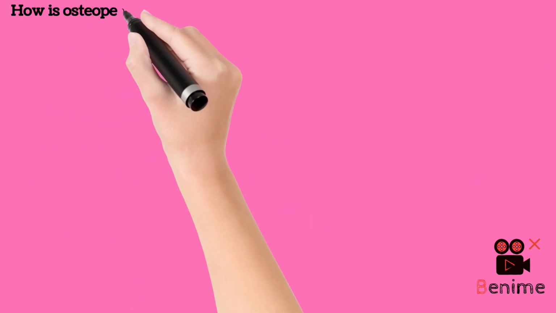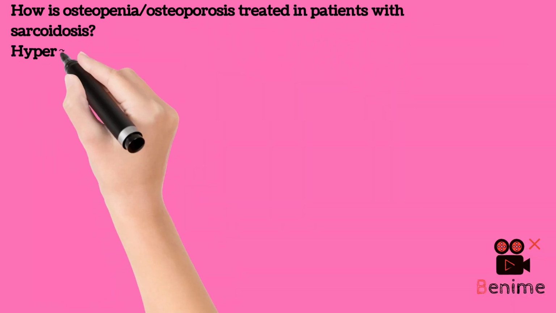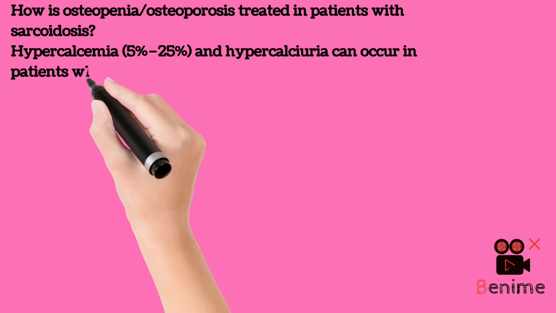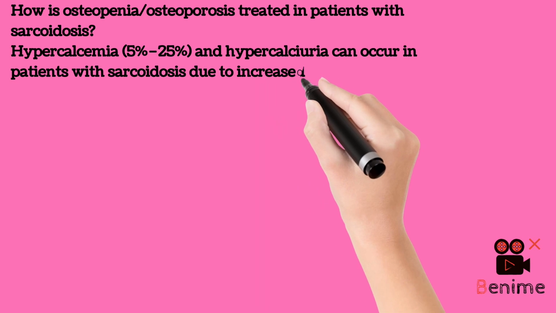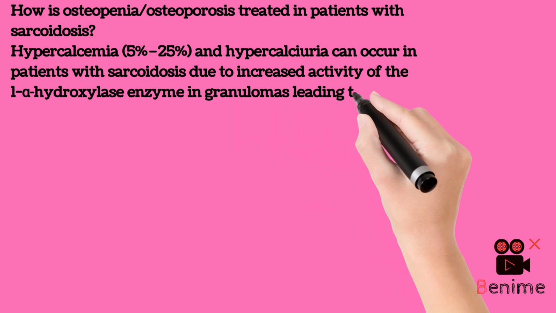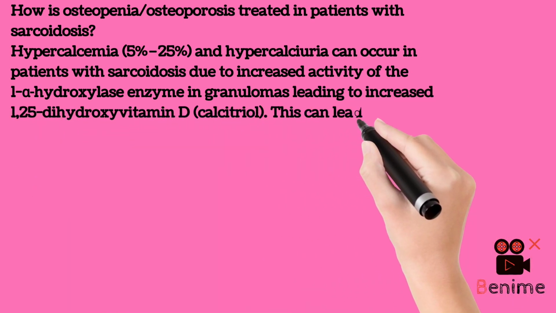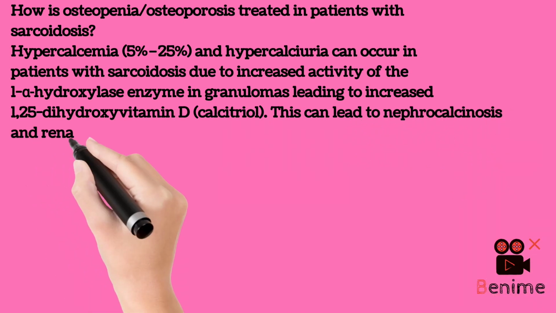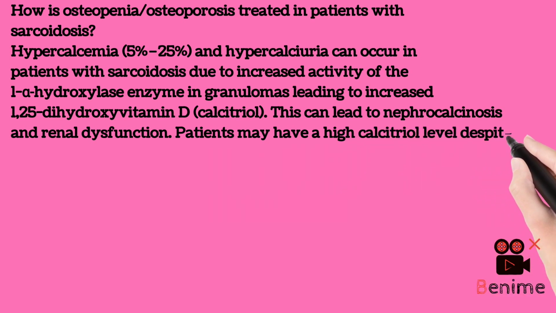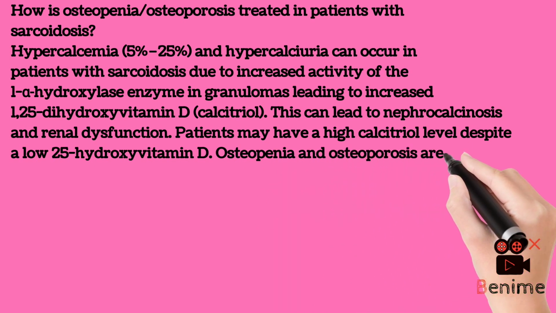How is osteoporosis treated in patients with sarcoidosis? Hypercalcemia, 5%–25%, and hypercalciuria can occur in patients with sarcoidosis due to increased activity of the 1-alpha-hydroxylase enzyme in granulomas, leading to increased 1,25-dihydroxyvitamin D, calcitriol. This can lead to nephrocalcinosis and renal dysfunction. Patients may have a high calcitriol level despite a low 25-hydroxyvitamin D.